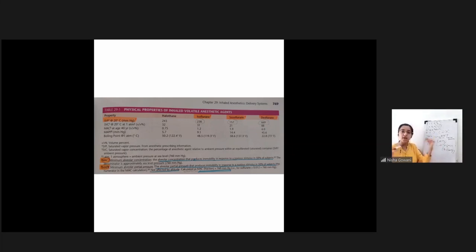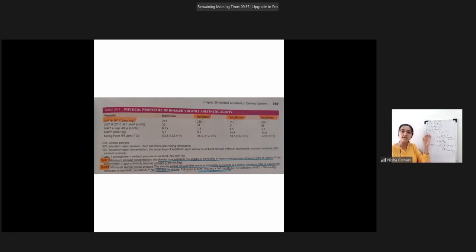Now, I told you pressure and concentration, you can derive one from the other, right? Because they are related, because it all depends on the number of molecules. So the next parameter you can see is saturated vapor concentration at 20 degrees Celsius, 1 atmosphere. So at 1 atmosphere means what? At sea level. They have measured all these values at sea level. Why are we talking about sea level? Because all our vaporizers are calibrated at sea level. The calibration of our vaporizers is done at that pressure. So what is the meaning?